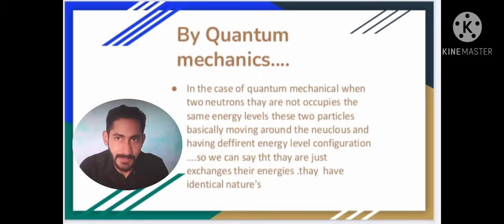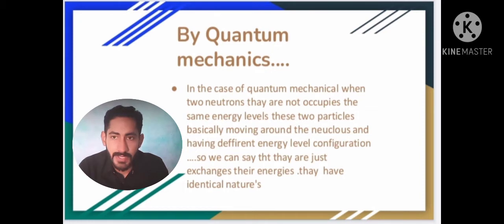In quantum mechanics, when two or more electrons or neutrons come close to each other, they do not occupy the same state and move around the nucleus with different energy levels. So we can say that they just exchange their energies. In classical mechanics, they exchange their velocities, and in quantum mechanics, they exchange their energies.